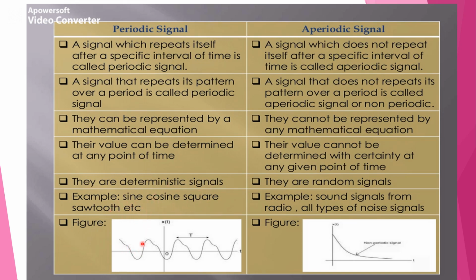So this is the periodic signal which exhibits the same pattern after a specific time interval. For example, the sound signal from the radio can be considered an example of an aperiodic signal. Also all types of noise signals. So this is a non-periodic signal. It does not repeat after a specific interval of time. So this is the example for an aperiodic signal.